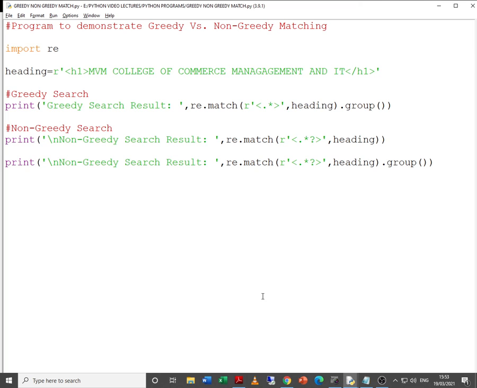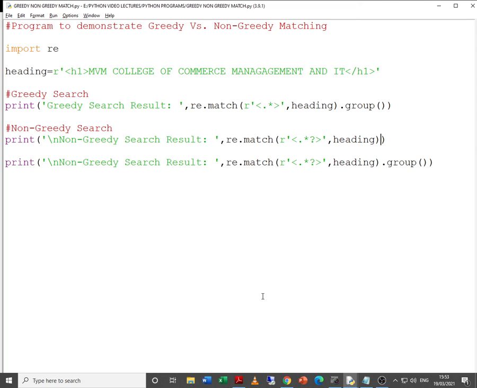In the previous example, we studied how we can fetch data from the log, and again there both the greedy and non-greedy approaches were there, but there was a little bit of a difference.